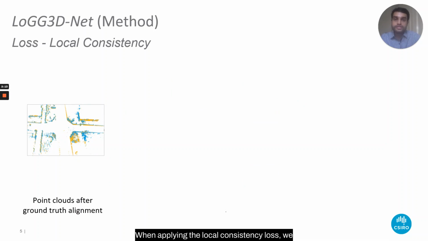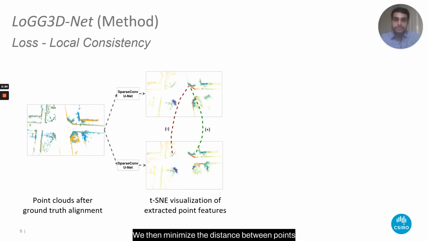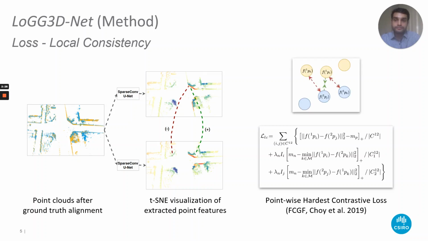When applying the local consistency loss, we first align the point clouds using ground truth geolocation and estimate point correspondences using radius-based nearest neighbor search. We then minimize the distance between point features of corresponding points, and vice versa. For this, we use the point-wise hardest contrastive loss proposed by Choi et al.